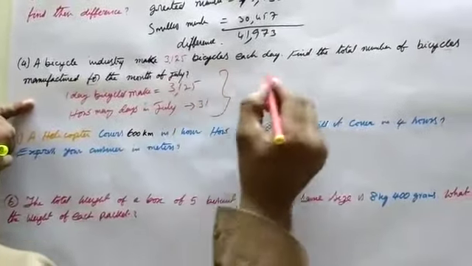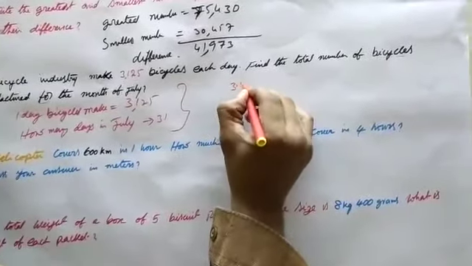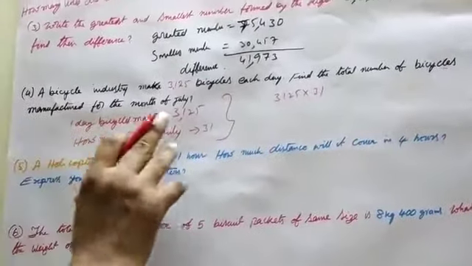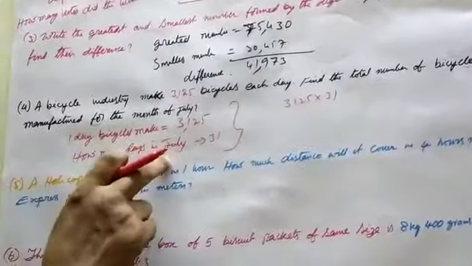That means 3,125 into 31. In one day, 3,125. How many days in July? 31 days.